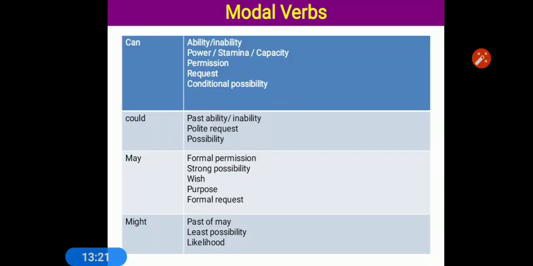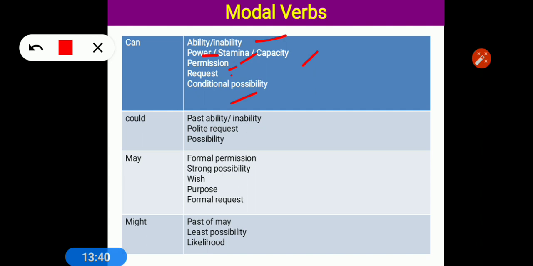Quickly you see that here I have tried to make for you, at one place, a chart so that you can easily memorize all that. Can is used for possibility. Can is used for ability, inability, power, stamina, capacity, permission, request, and conditional possibility. Could is the past of can, and is used for polite request and possibility. For three things it is used.